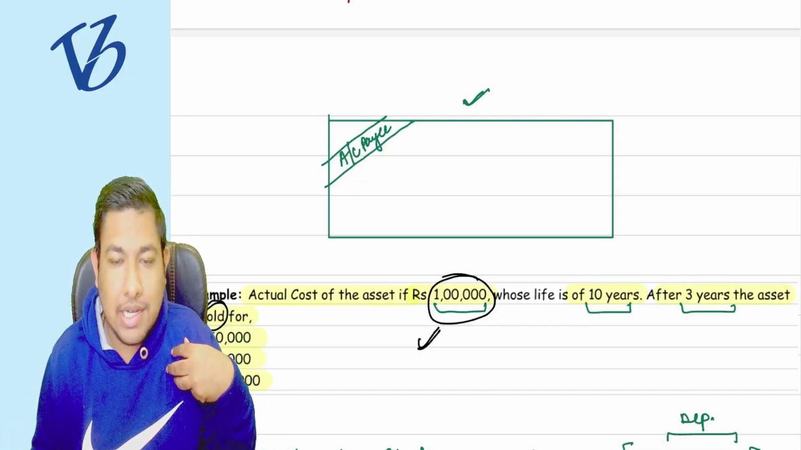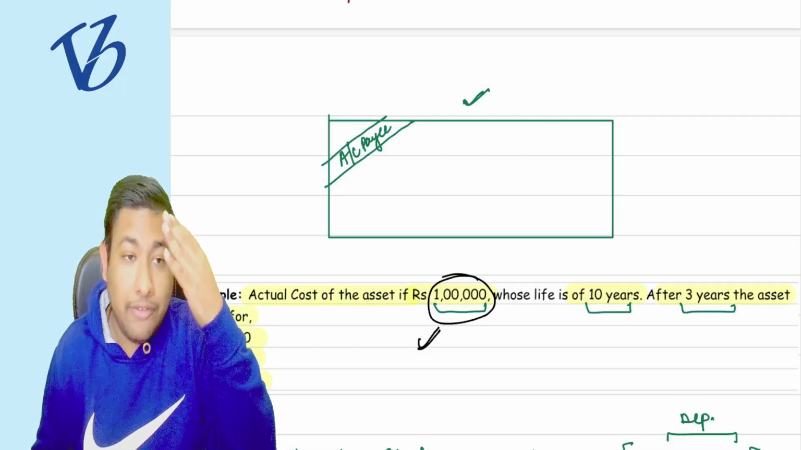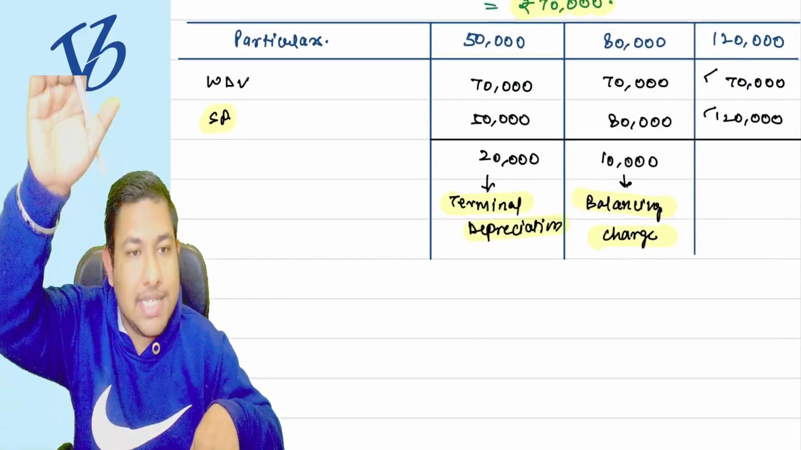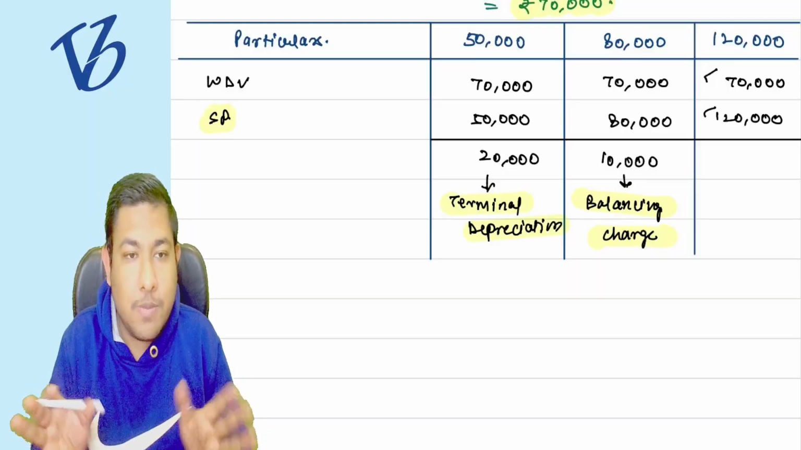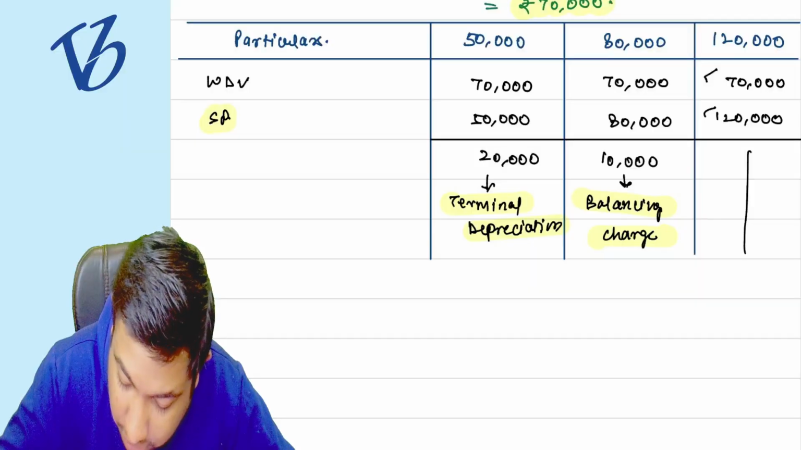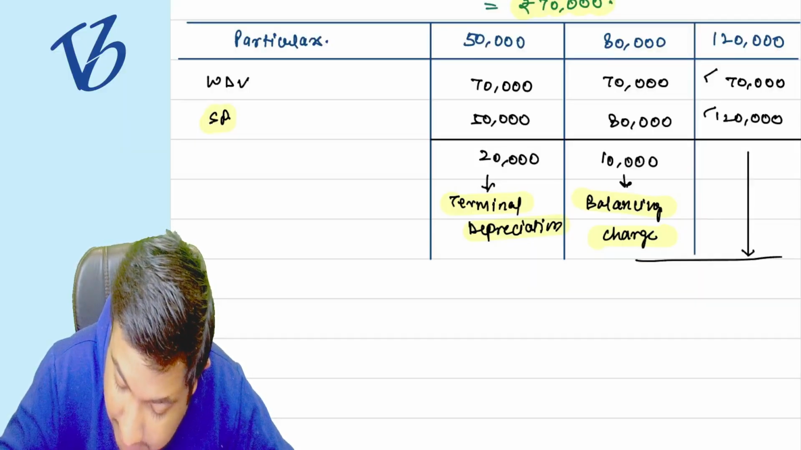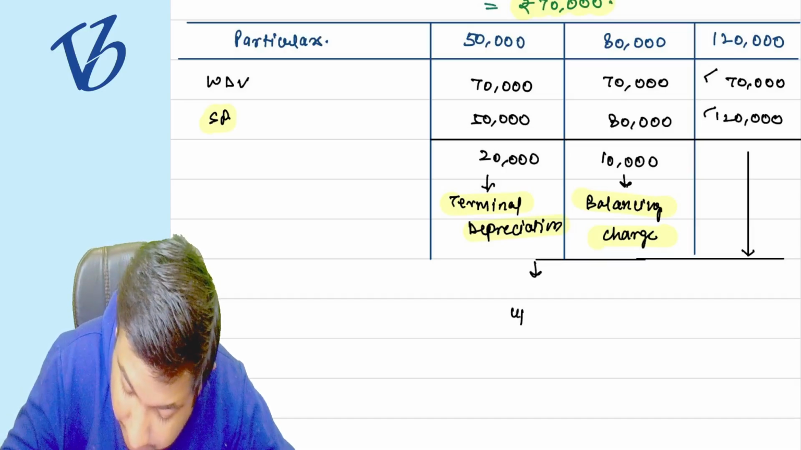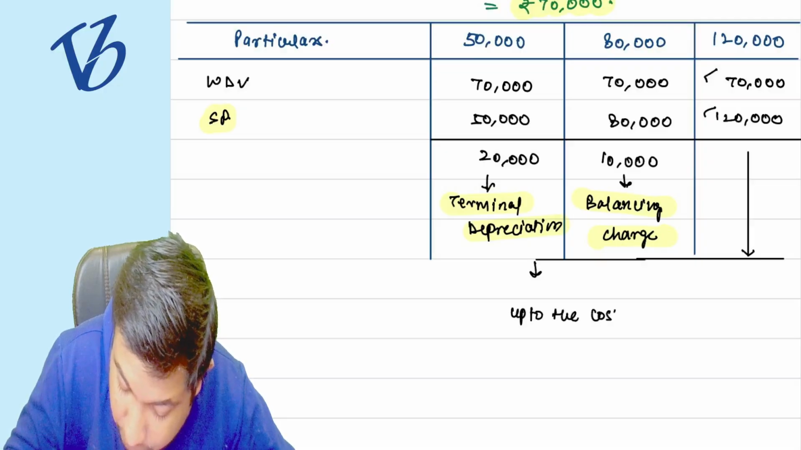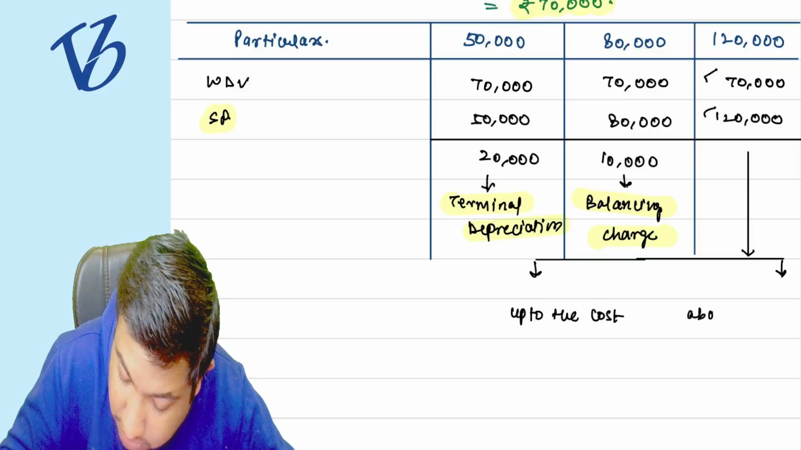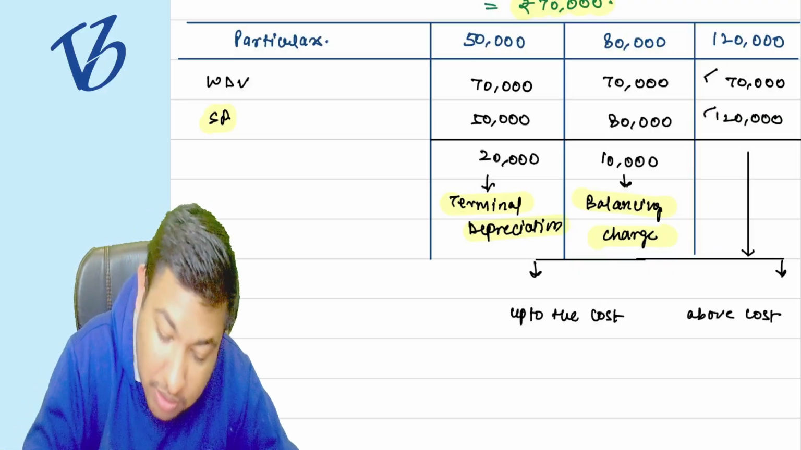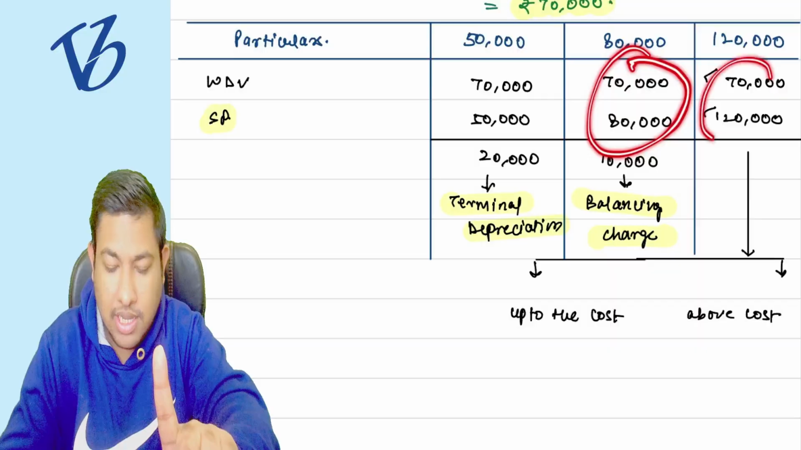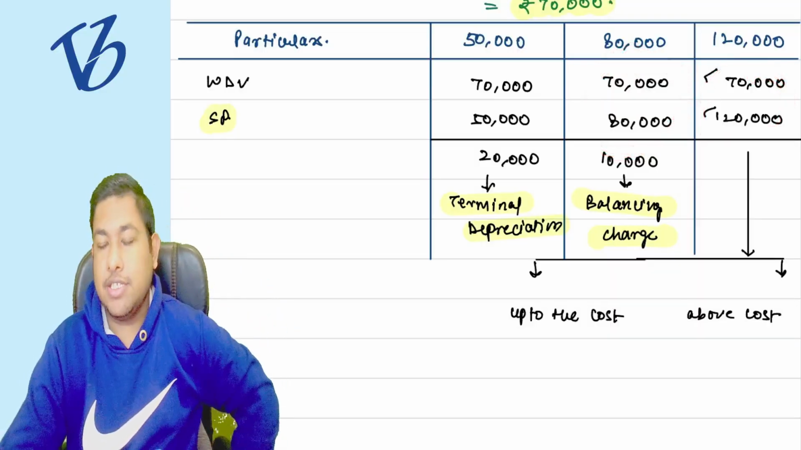I purchased the asset for 1 lakh rupees. After using it for 3 years, the asset price does not deplete, it actually increases beyond the actual cost. So the government is now saying two things. Listen to me very carefully now. Up to the cost is what we have charged. The same logic applies of 80,000 here as well, because the government has given the extra deduction.